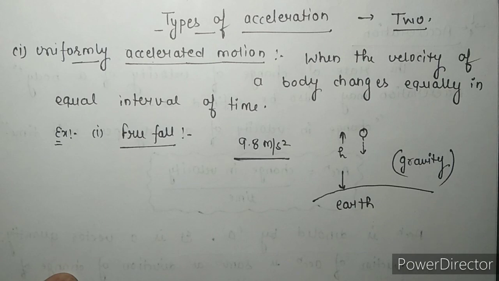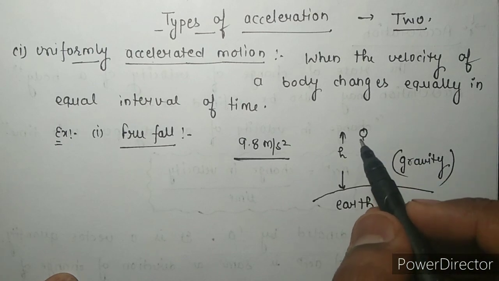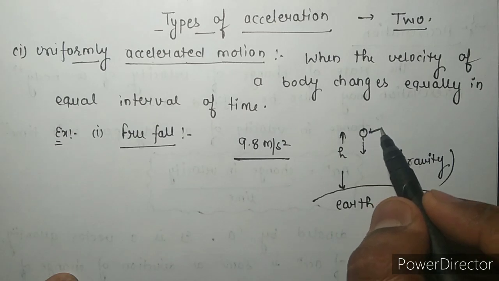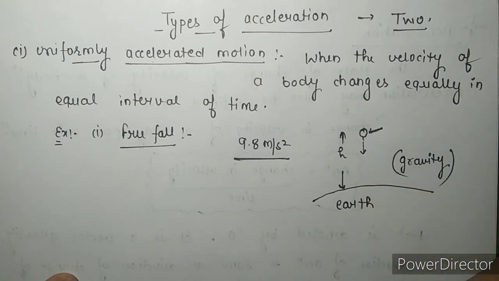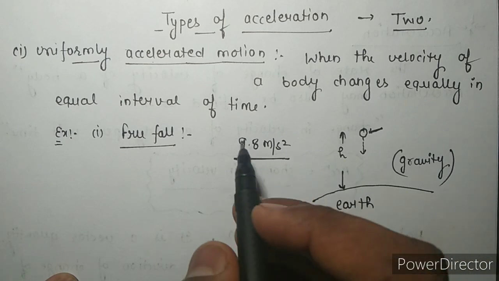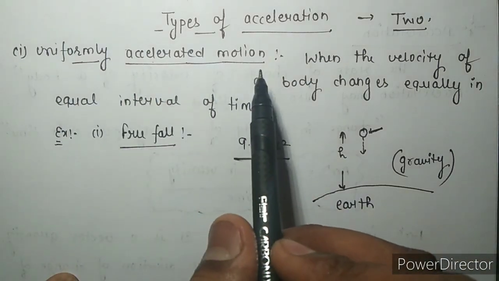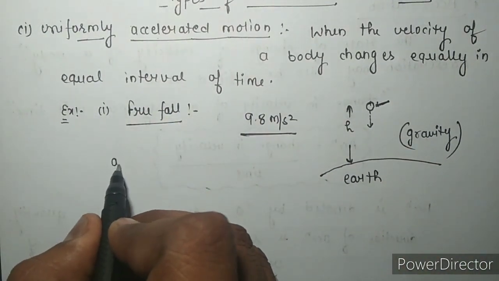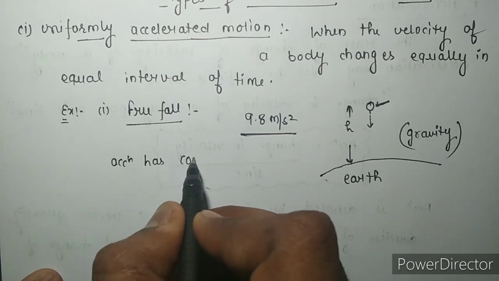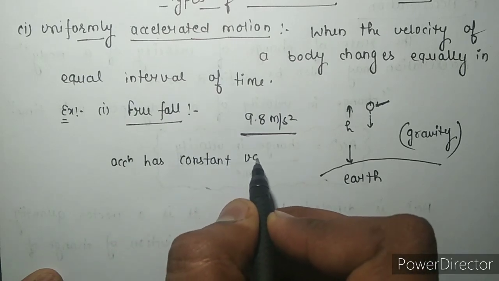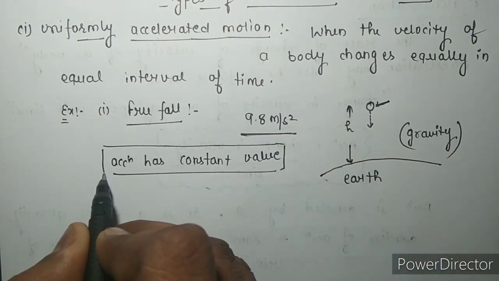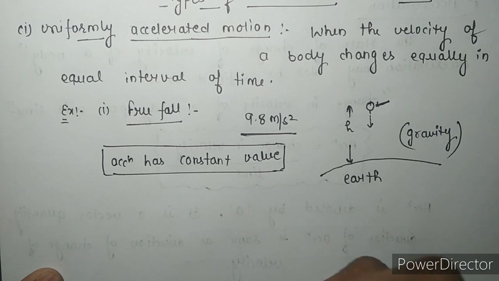So the first example of uniformly accelerated motion is free fall. Free fall means when a body is falling from height h above the earth surface, then this type of motion is called uniformly accelerated motion of the body. And in uniformly accelerated motion, acceleration has a constant value. So in free fall, the constant value of acceleration is 9.8 meter per second square.